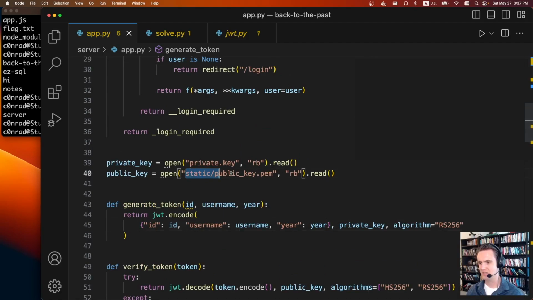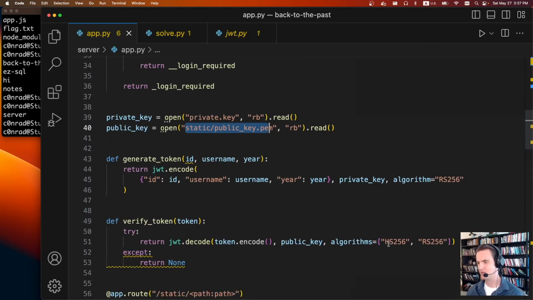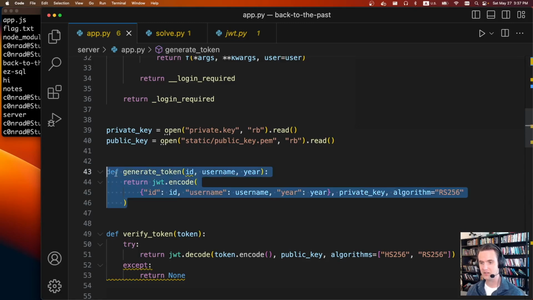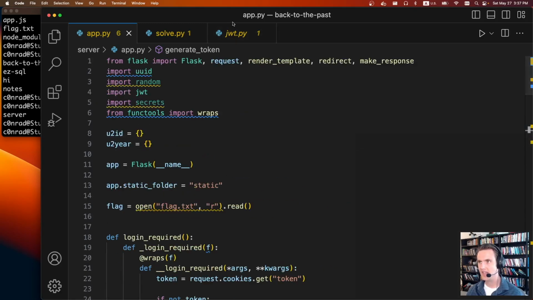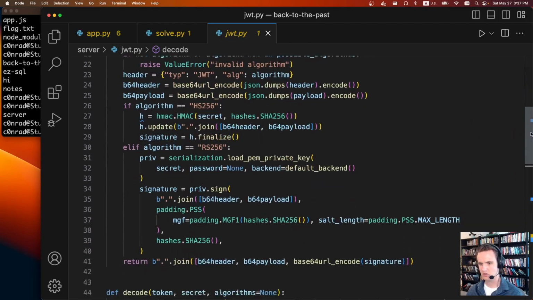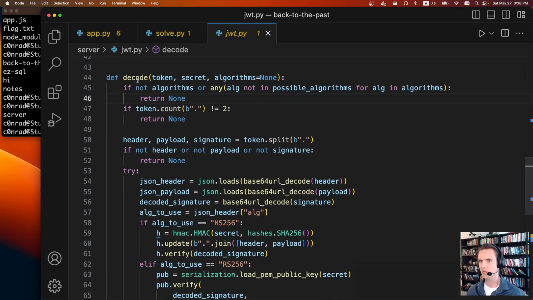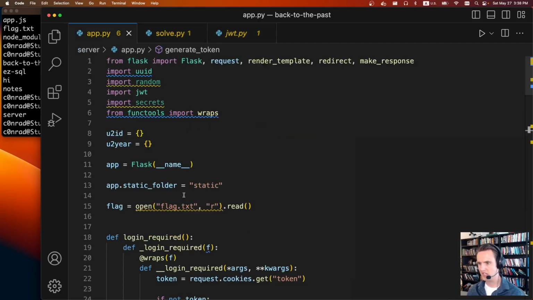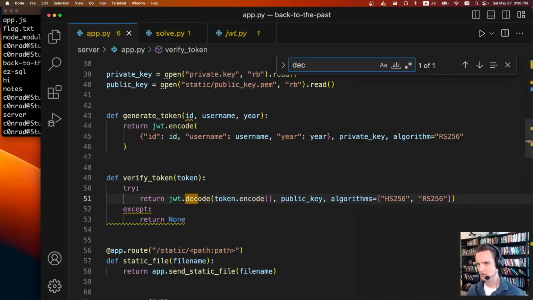I'm pretty sure the intended solution for this is not what I ended up doing. The fact that they put the public key in the static thing makes me think we're supposed to be doing one of those HS/RS exploits, which I won't be talking about because we didn't have to. Instead, they used a custom JWT library, and there was a bug in the decode section of the library. If we go down to the JWT decode function, we can see that it takes in a token, a secret, and algorithms. The bug is that algorithms is only validated against the possible algorithms, and it's just passed plainly.